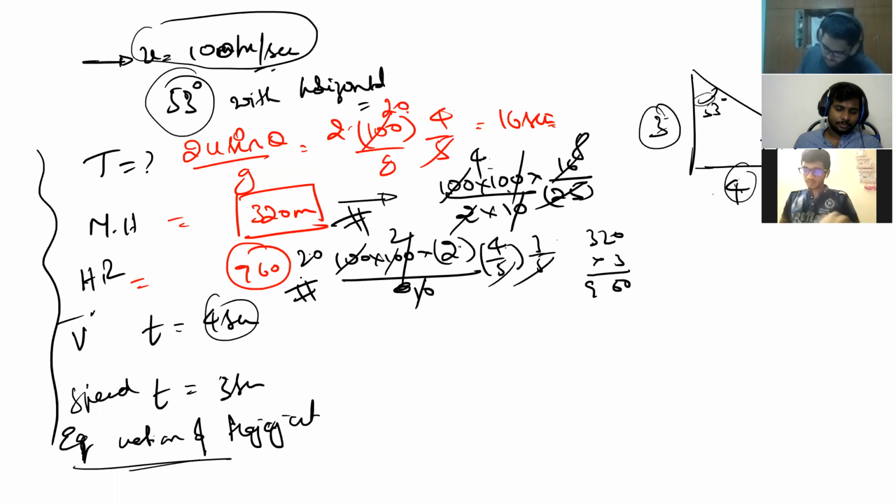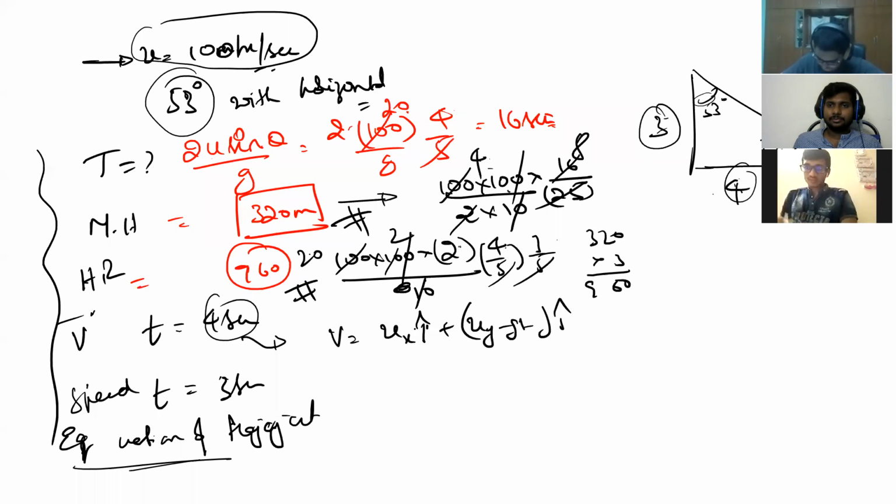Okay. Yes, sir. So velocity at t equal to 4 seconds is what? Velocity v is equal to ux i cap plus uy minus gt j cap, right? Yes, sir. So ux is u cos theta. 100 into cos theta is 3 by 5, right? Cos 53 is 3 by 5. 100 into 3 by 5 is 60, right? 60 i cap.